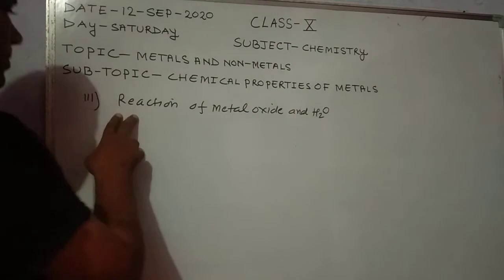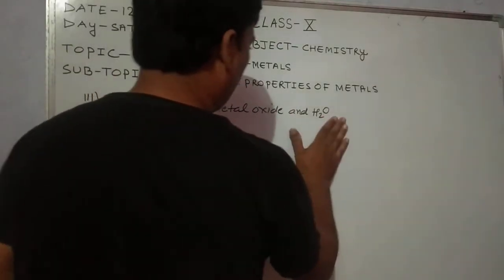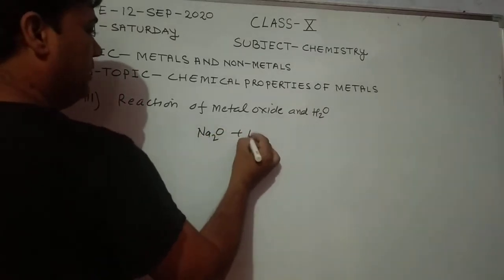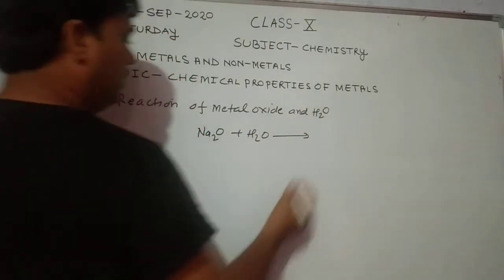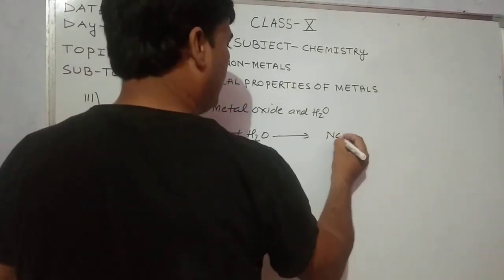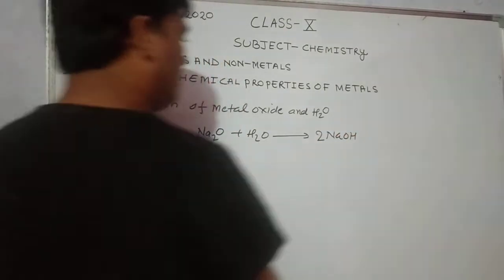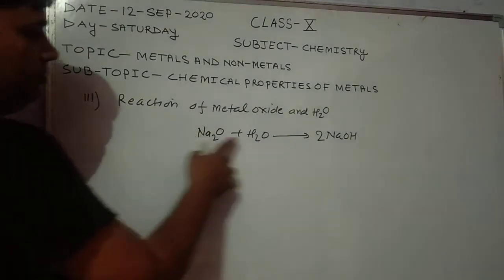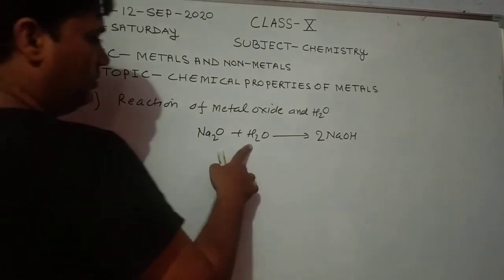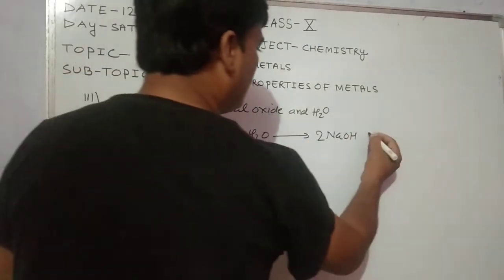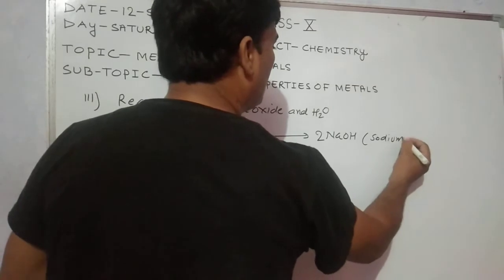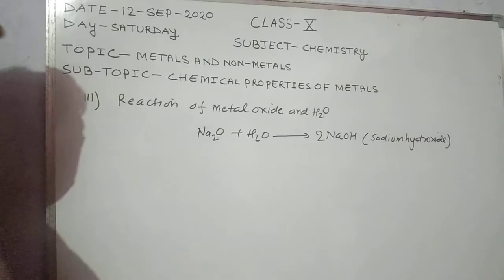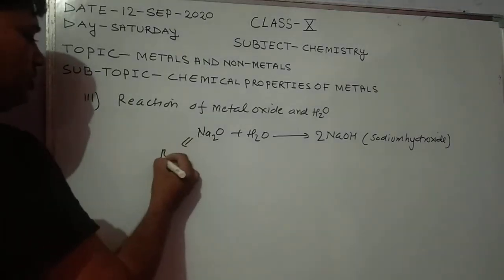The next chemical property is the reaction of metal oxide with water. For example, the reaction of sodium oxide with water: what will be the product? It forms sodium hydroxide. So you are required to balance the equation. Sodium oxide reacts with water and forms sodium hydroxide. Metal oxide is basic in nature.